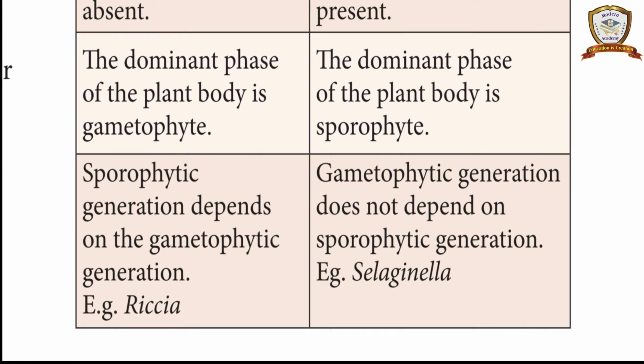In bryophytes, the dominant phase of the plant body is the gametophyte. In pteridophytes, the dominant phase of the plant body is the sporophyte. In bryophytes, the sporophytic generation depends on the gametophytic generation. Example, Riccia. In pteridophytes, the gametophytic generation does not depend on the sporophytic generation. Example, Selaginella.